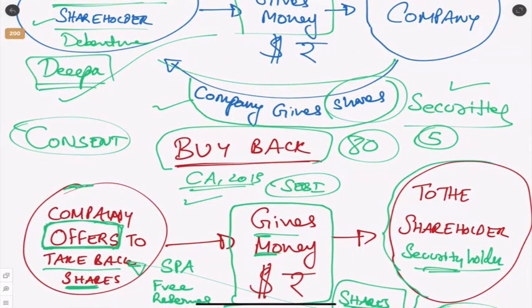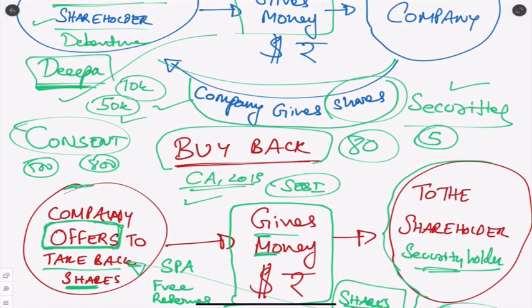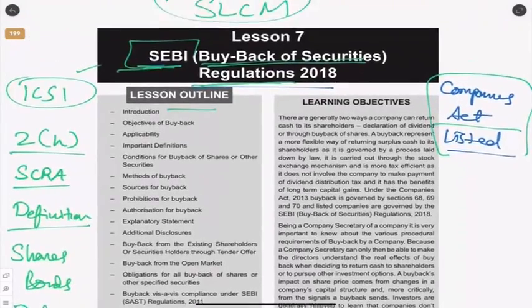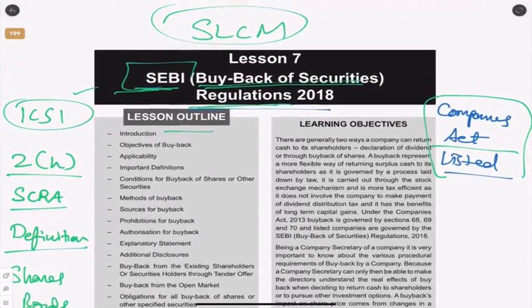So this is Deepa. Deepa bought the shares for 10,000. The company is telling her, now I'll give you 50,000, give back my shares. Deepa will think, yeah, good. I'm getting only a dividend of 500 rupees, 800 rupees. Many years the company is not even declaring dividend, and I cannot even demand dividend. Let me give it back. Correct? That is possible. So that is the brief introduction on lesson 7, Buyback of Securities Regulations 2018.